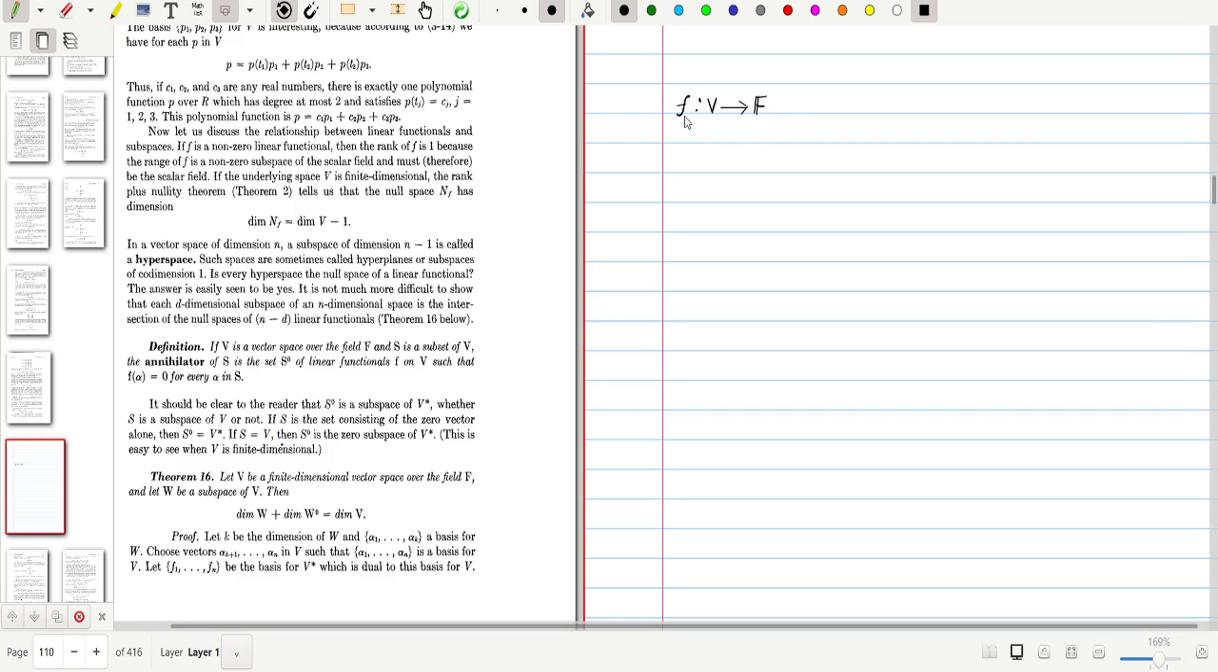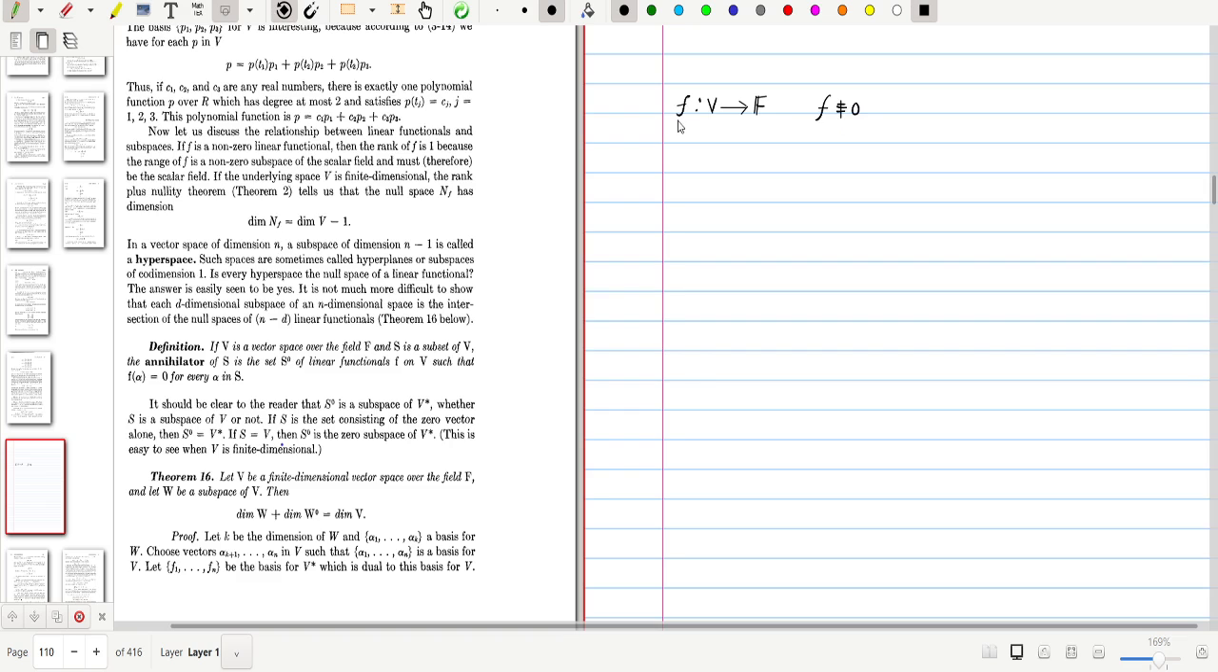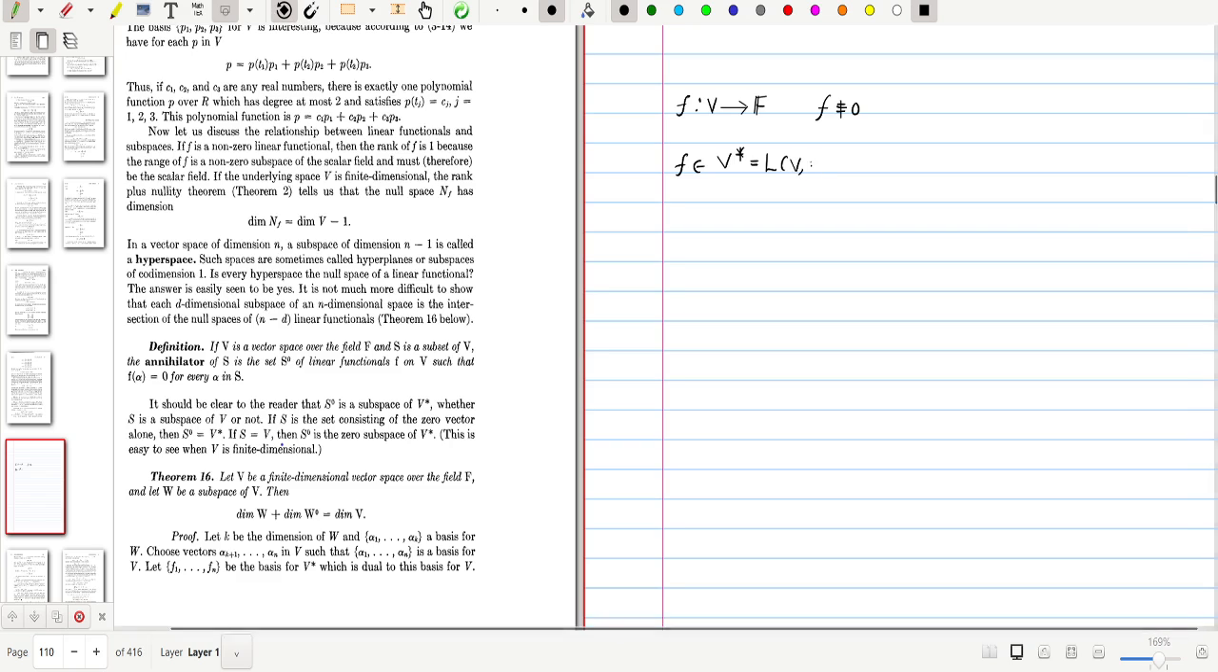Consider a linear functional f. Suppose f is not identically 0. That means f is a non-zero linear functional, that means there exists at least one point whose image is not zero. Okay, so this is one such linear functional. So we write this is an element of V star, the dual space, or you can write this is an element of L(V, F).